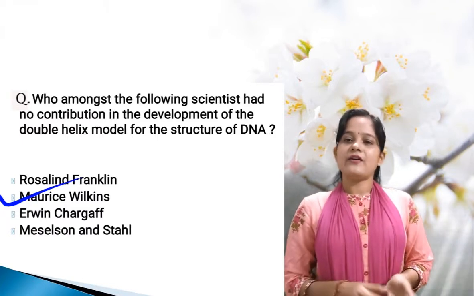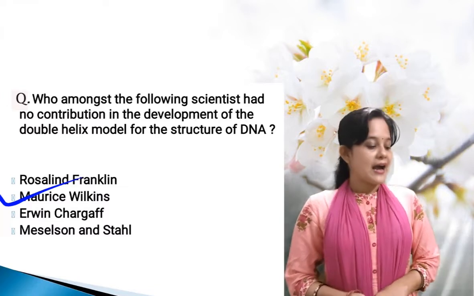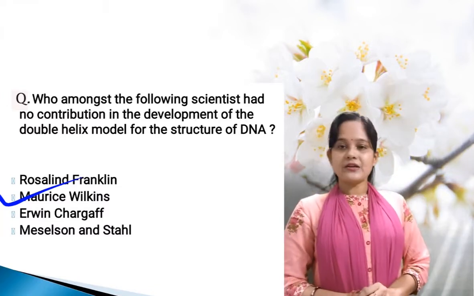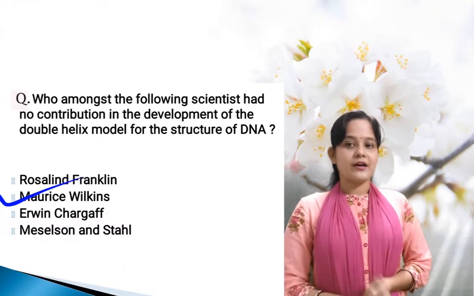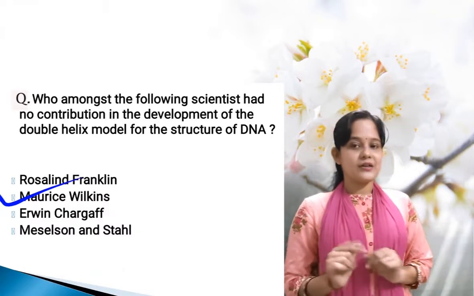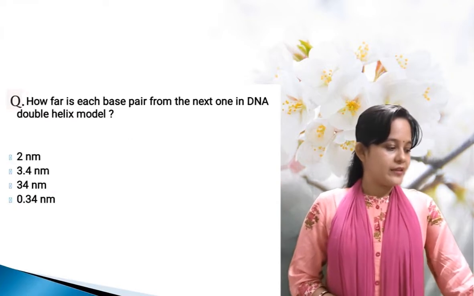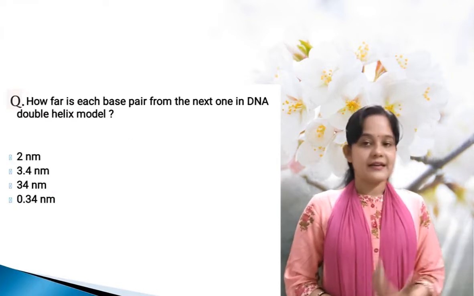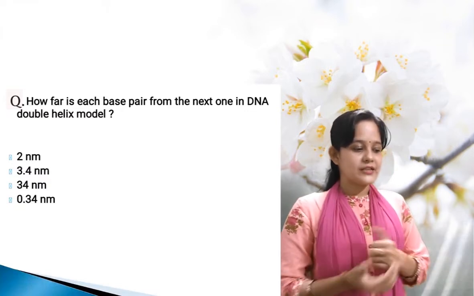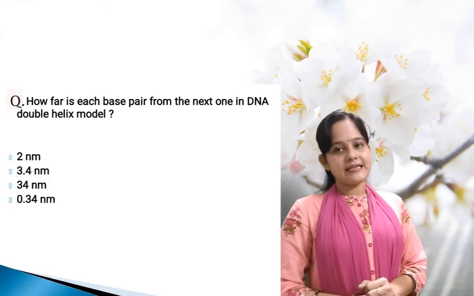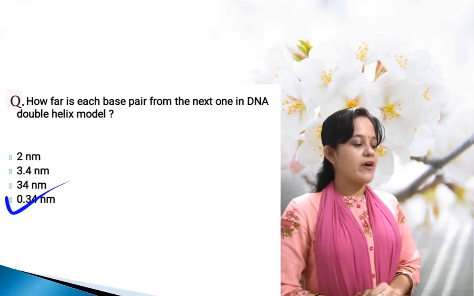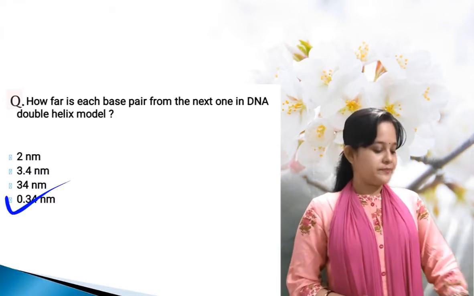That is, adenine always bonds with thymine and cytosine bonds with guanine. Then Meselson and Stahl were responsible for the semi-conservative type of replication. So here the answer is Wilkins. The next one: how far is each base pair from the next one in the DNA double helix model? Okay, and the correct answer is 0.34 nanometer.